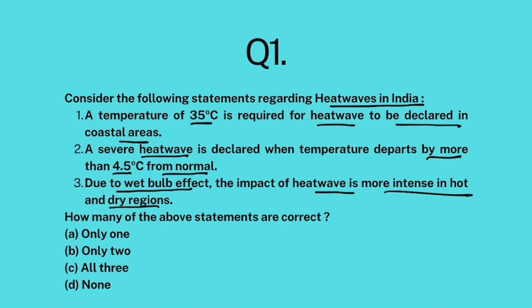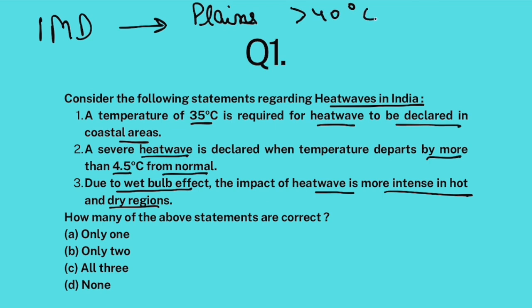Okay, so the thing is that Indian Meteorological Department defines heat waves. It gives a proper definition of heat waves. It says that for plains, heat wave shall be considered if the temperature is greater than 40 degrees Celsius.